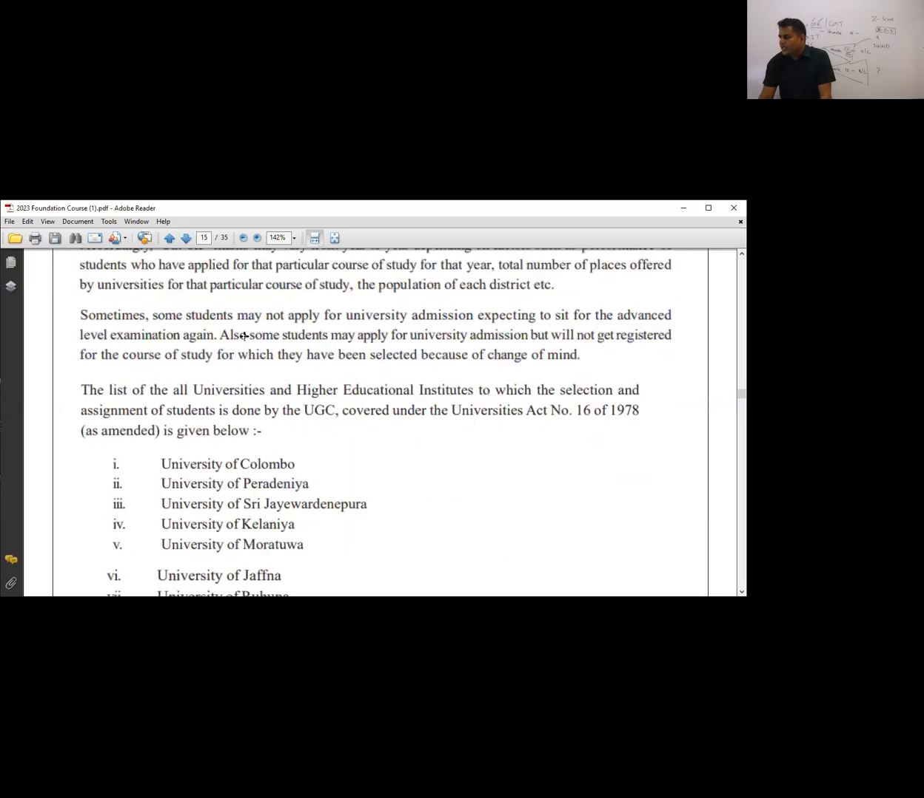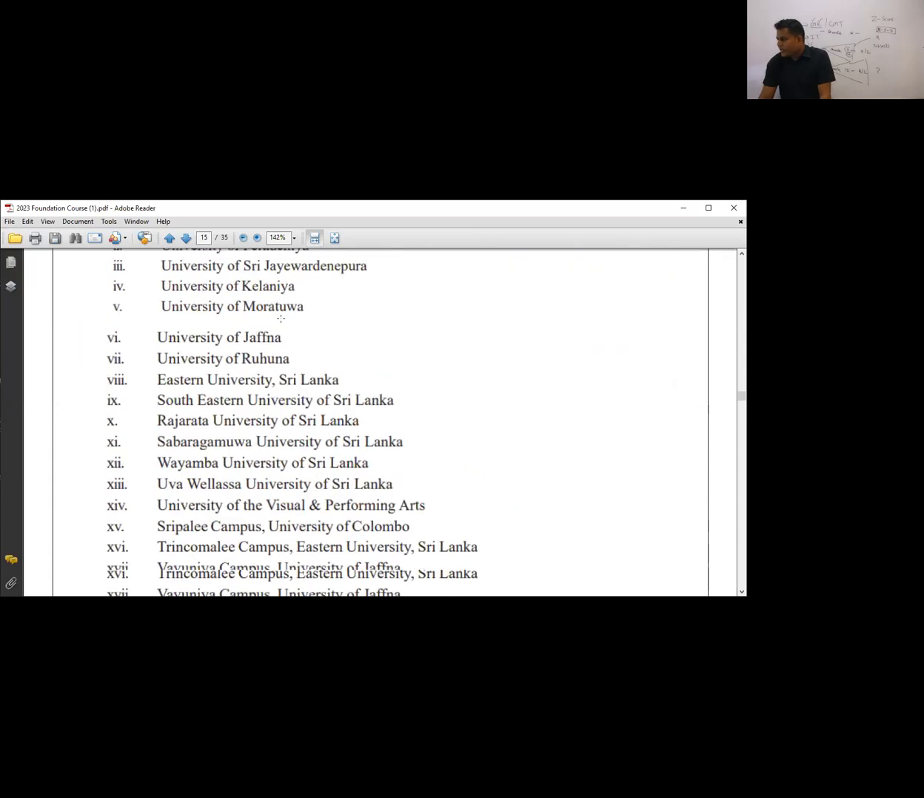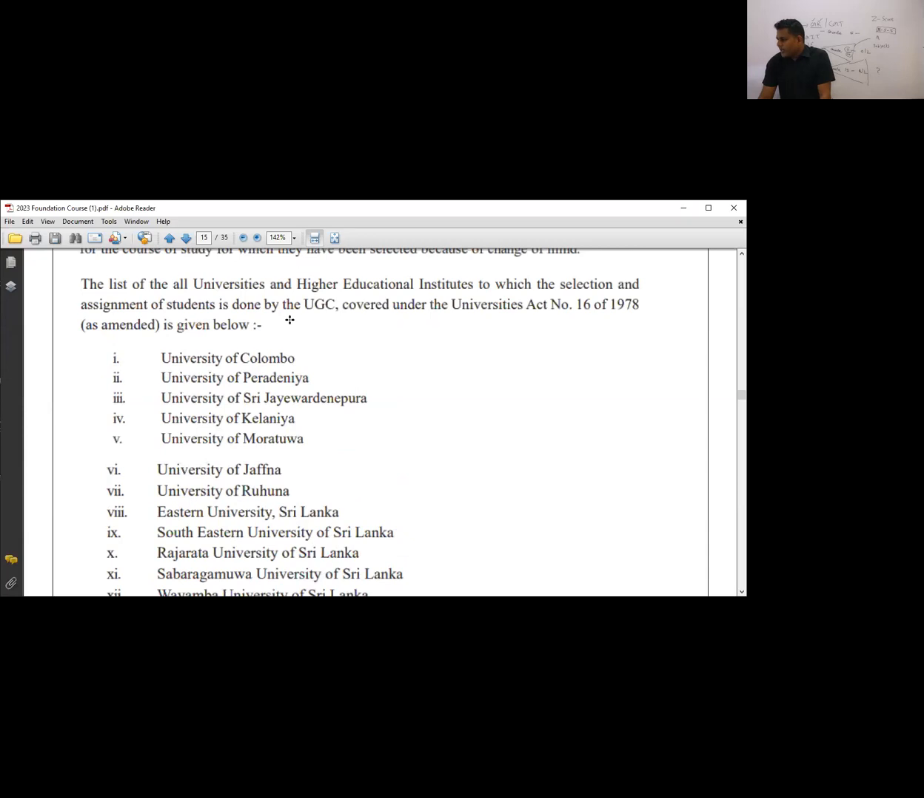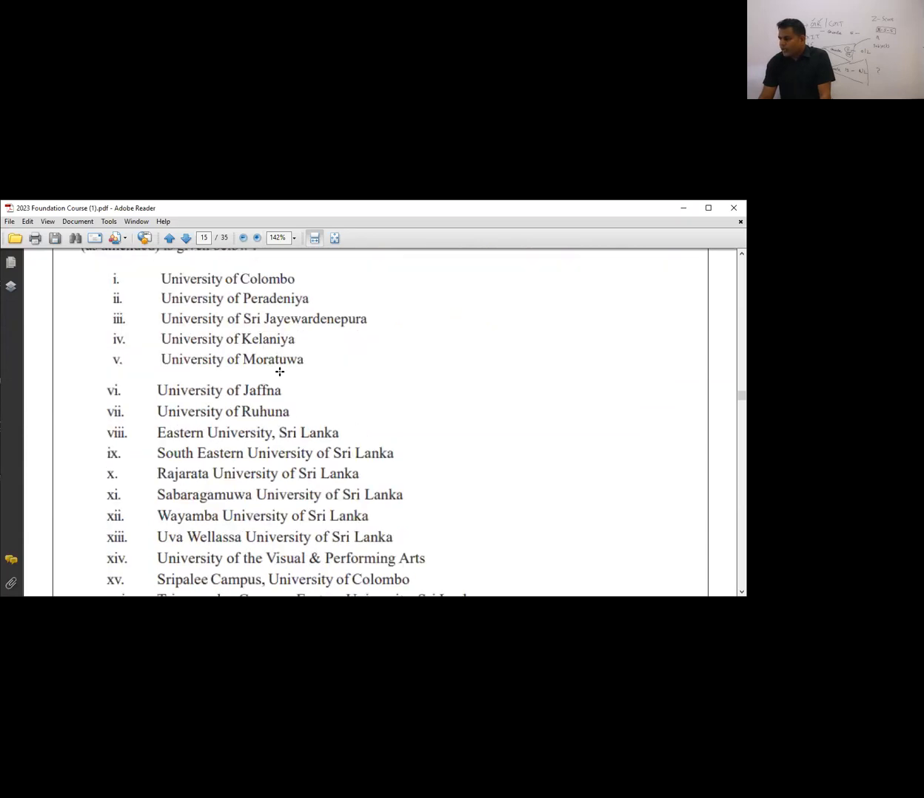So these are the universities in Sri Lanka. We have around 18 or 19 universities according to this: University of Colombo, Peradeniya, Jayewardenepura, Kelaniya, Moratuwa. Likewise, you have several universities. But I must say, for the best universities, there's the world university ranking. Depending on the world university rankings, these are the best universities.